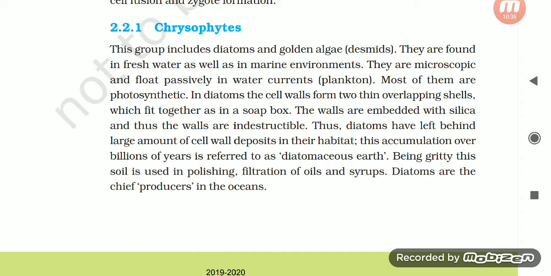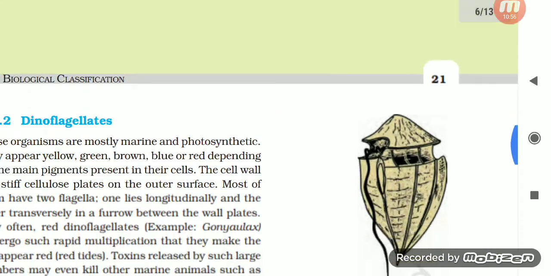Thus, the diatoms have left behind large amounts of cell wall deposits in their habitat. This accumulation over billions of years is referred to as diatomaceous earth. Being gritty, this soil is used in polishing, and filtration of oils and syrups. Diatoms are the chief producers in the ocean. Figure